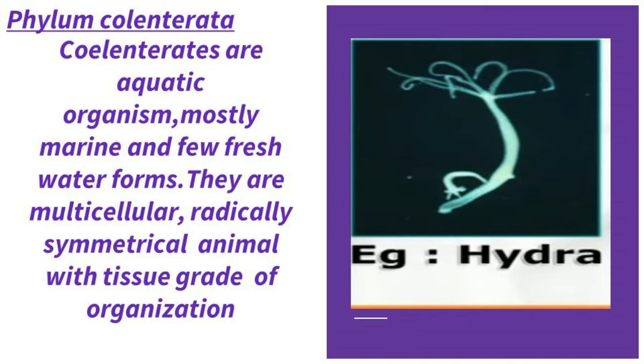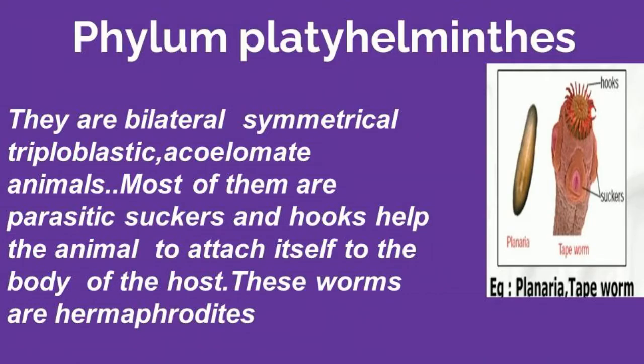The outer ectoderm and inner endoderm are separated by a non-cellular jelly-like substance called mesoglea. It has a central gastrovascular cavity with a mouth surrounded by short tentacles. It has stinging cells called cnidoblasts.